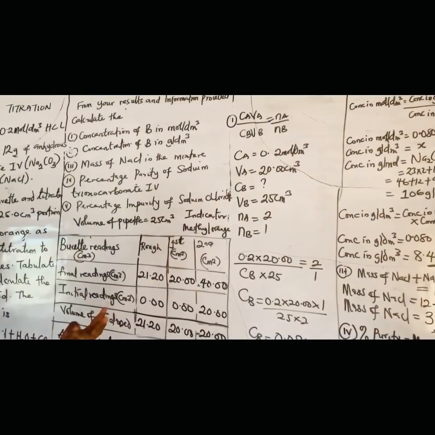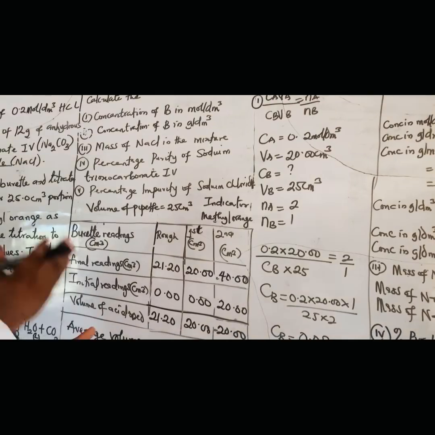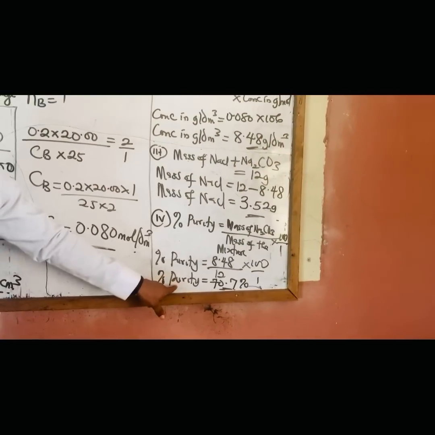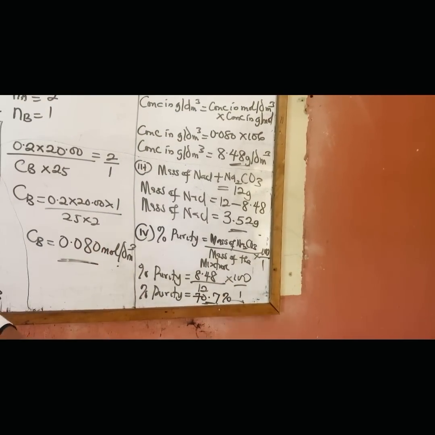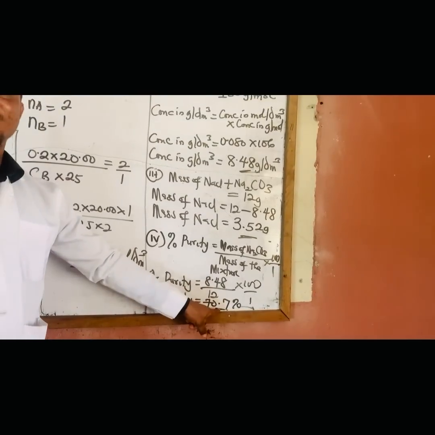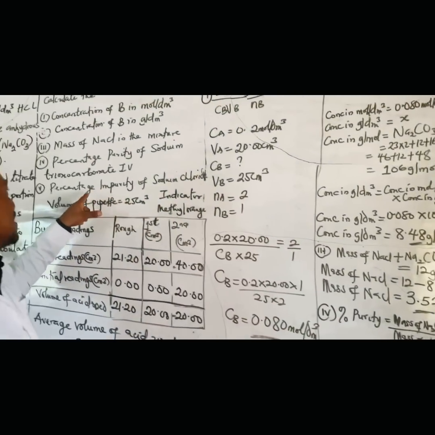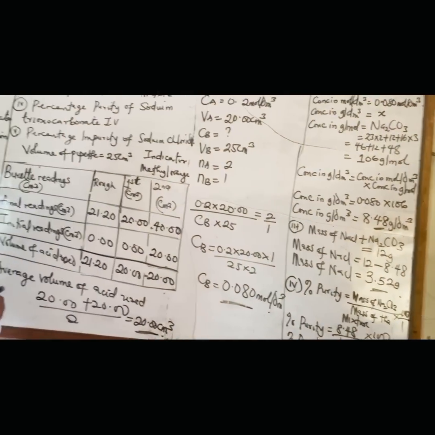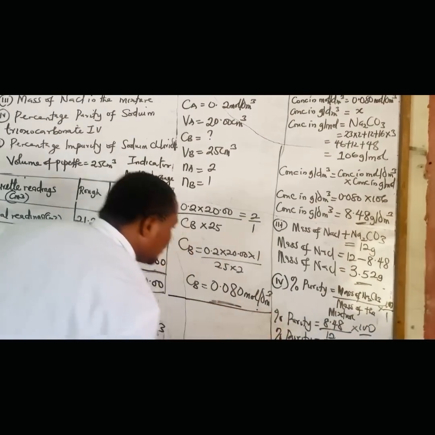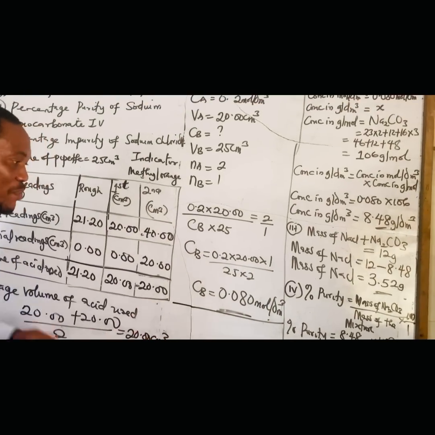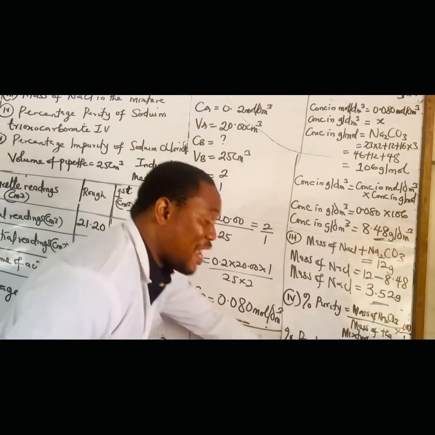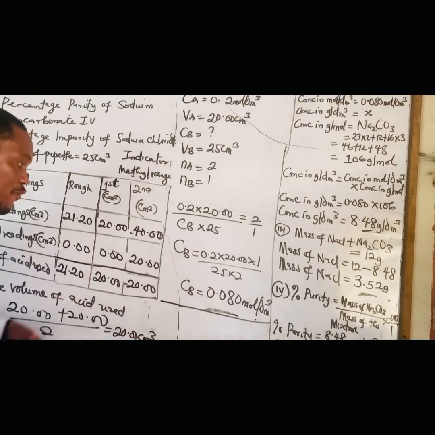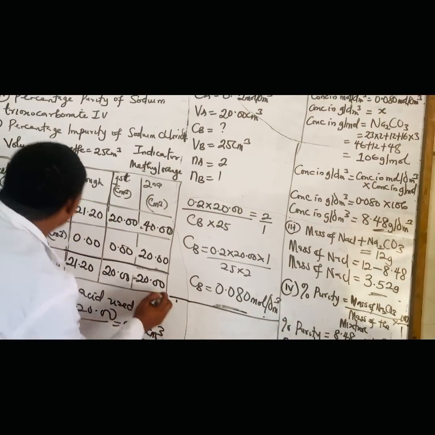How do you do that? You can do that in 2 ways. You can do it using the formula. I can just say, since it is percentage purity, percentage is 100. So for me to know the impurity, I'll just say 100 minus 70.7. I'll get the percentage impurity. It's just a little calculation. So I can say percentage impurity is 100 minus this. But let's go the formula way so that we see if we will be correct. So that's the last one.